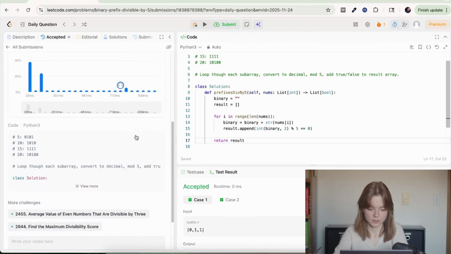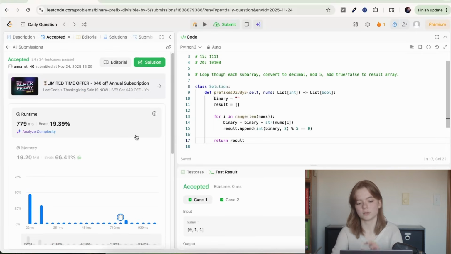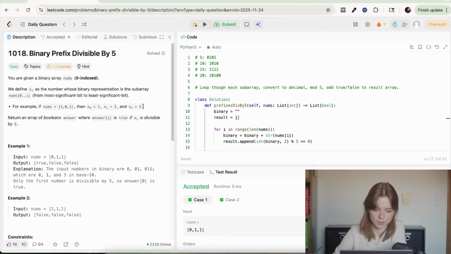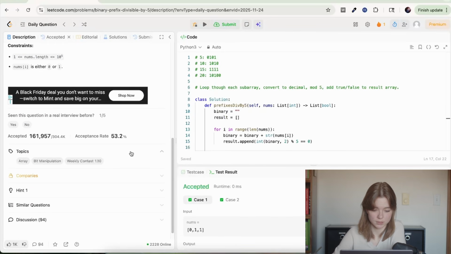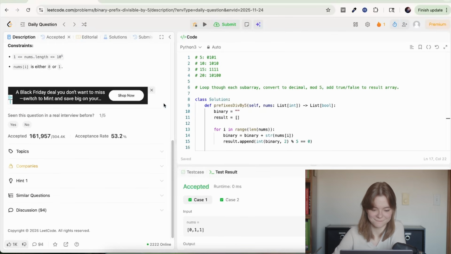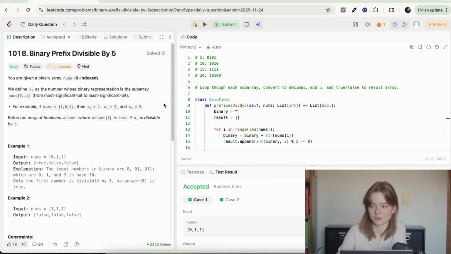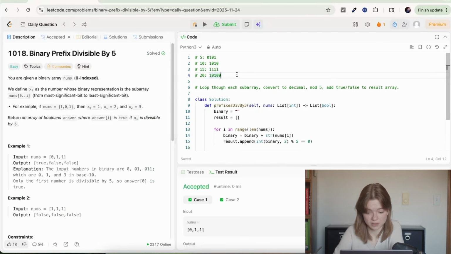Except the runtime is kind of horrible because there's probably a better way to do this other than just converting it around. Okay, I'm actually going to look at the topics just to see. Okay, bit manipulation. I think it's one of those things. It's one of those binary bit manipulation I don't see very often, so I'm not super practiced, but now's a good time as any to figure it out. So is there a bit mask of some kind that we can apply to see if it's divisible by 5.